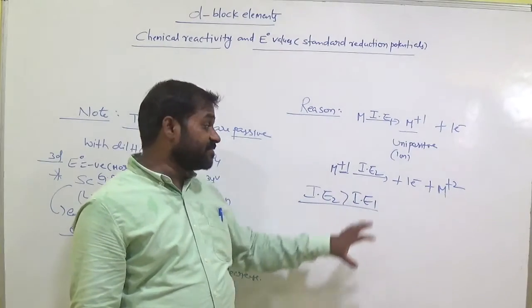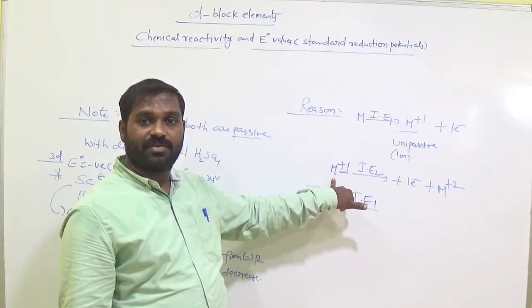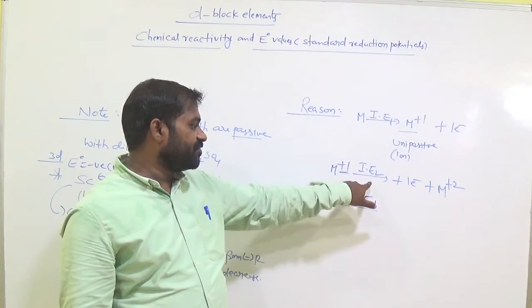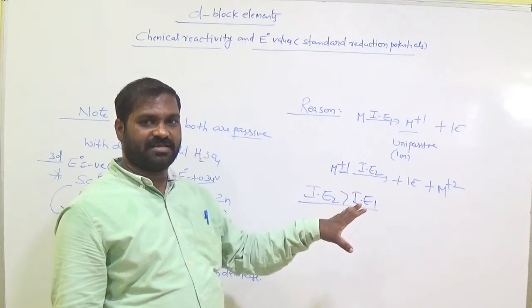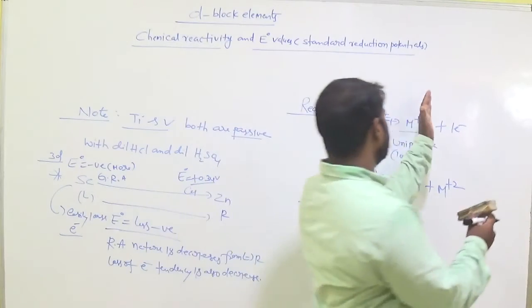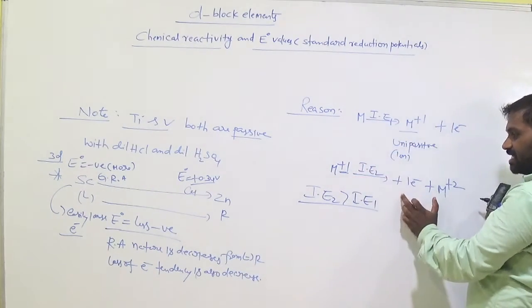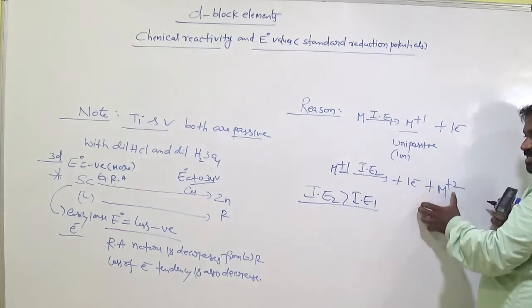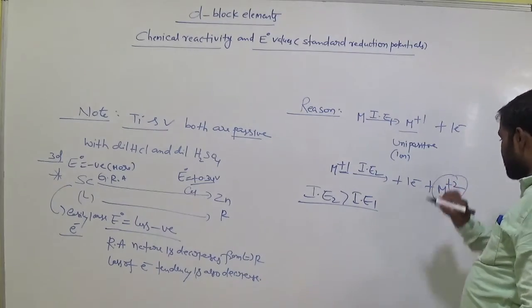That means it is very difficult to remove the electron from the unipositive ion, and we need to use more energy. That means less tendency to show plus 2. Plus 1 is okay, easily remove the electron. But in the case of second ionization energy, removing the electron is very difficult. So M plus 2 formation tendency is very less.